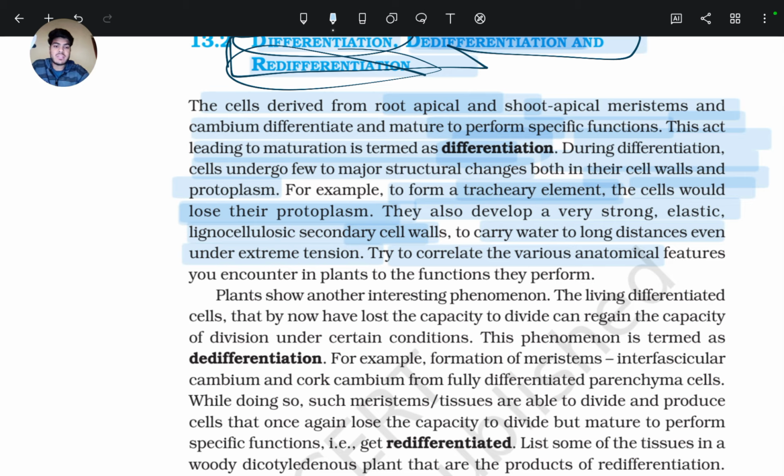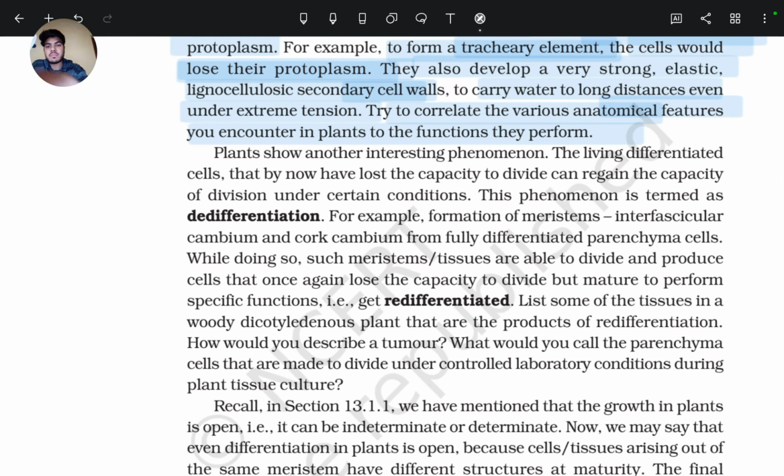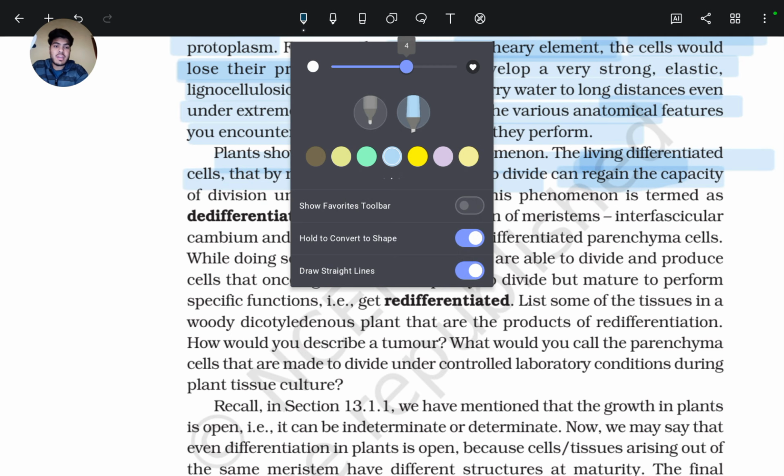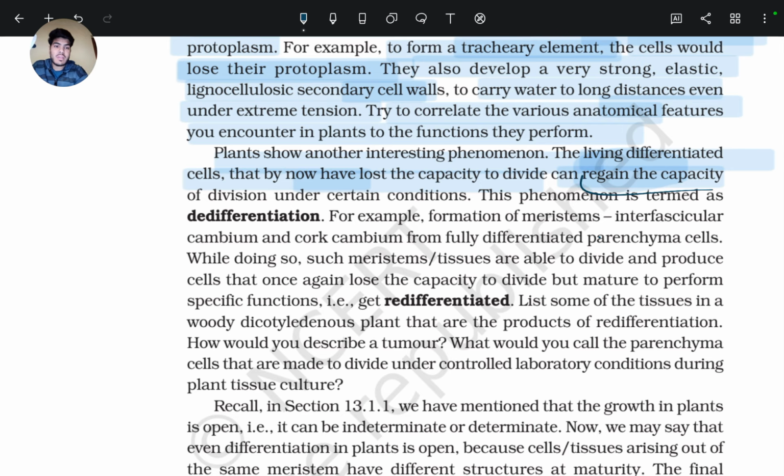Try to correlate the various anatomical features you encounter in plants to the function they perform. Plants show another interesting phenomenon: the living differentiated cells that by now have lost the capacity to divide can regain the capacity of division under certain conditions.